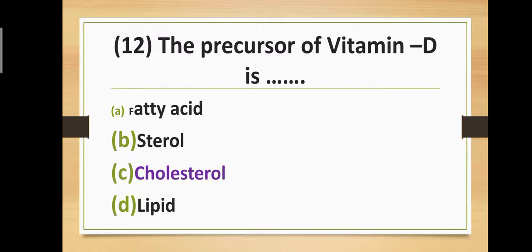Question number twelve. The precursor of vitamin D is. What is the precursor of vitamin D? Option A, fatty acid. Option B, sterol. Option C, cholesterol. And option D, lipid. Correct answer is option C, cholesterol. The precursor of vitamin D is cholesterol.